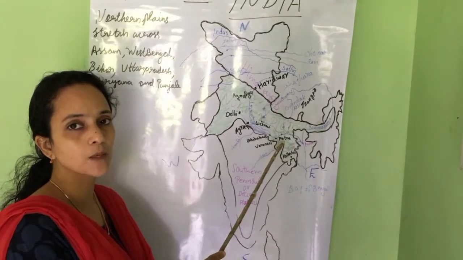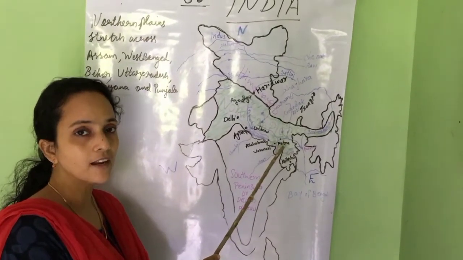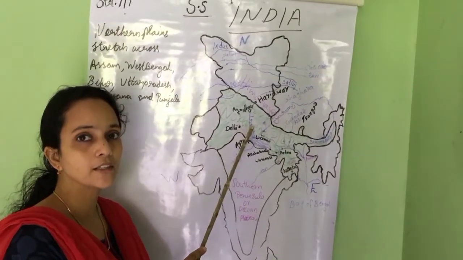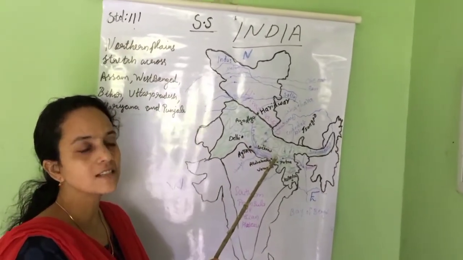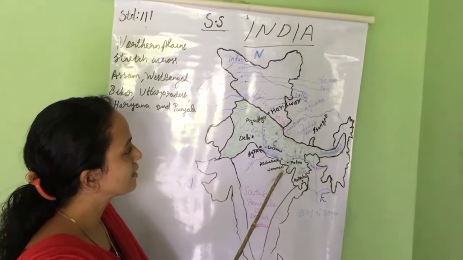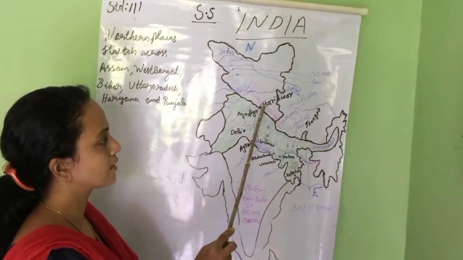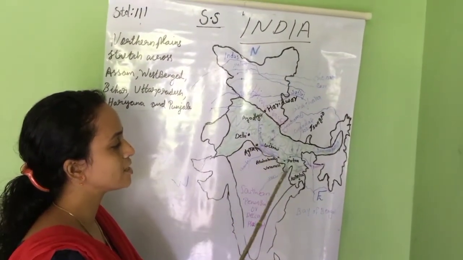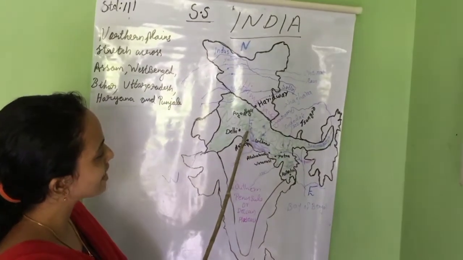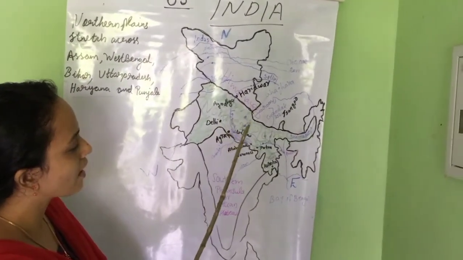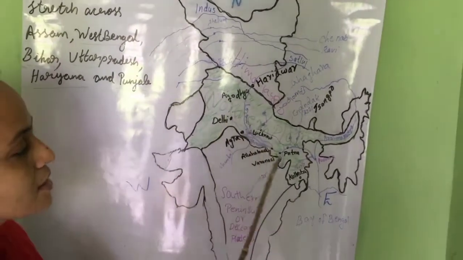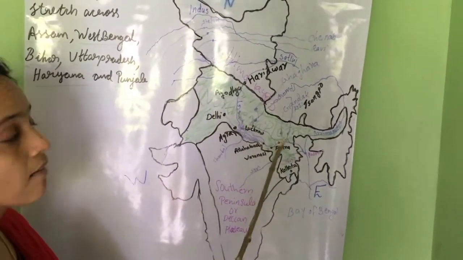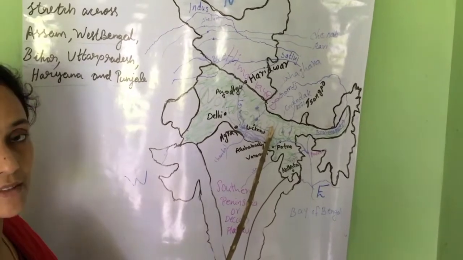That is why it is very thickly populated. Important old cities like Varanasi, Ayodhya, Haridwar, and new cities like Delhi, Agra, Allahabad, Patna, Lucknow, all come in the northern plains.